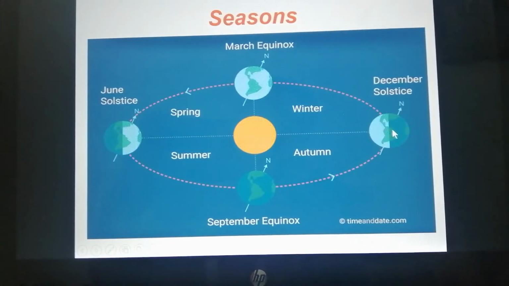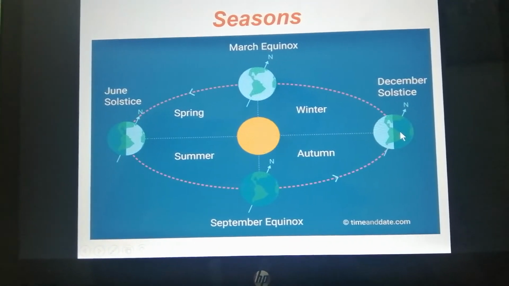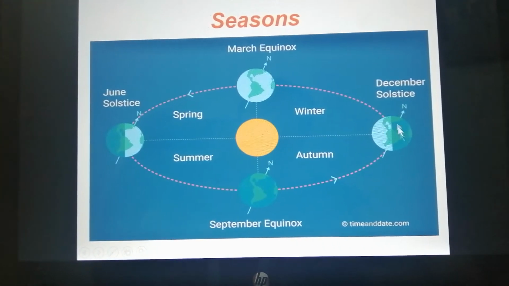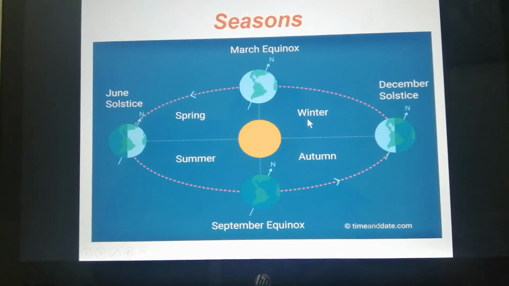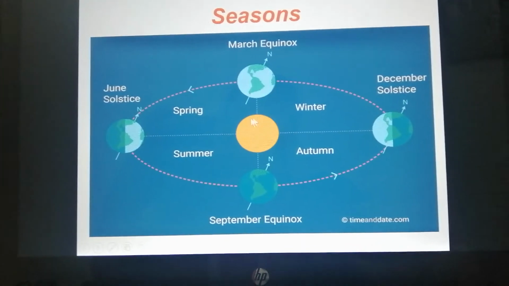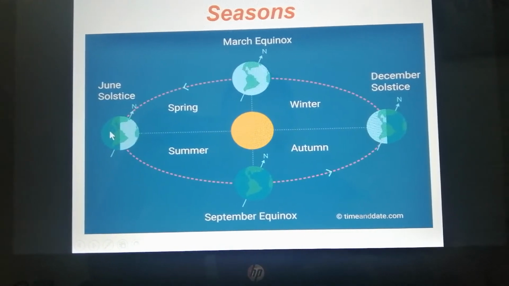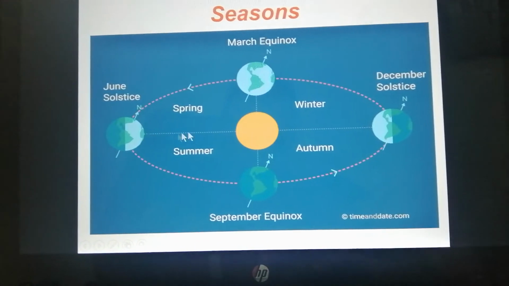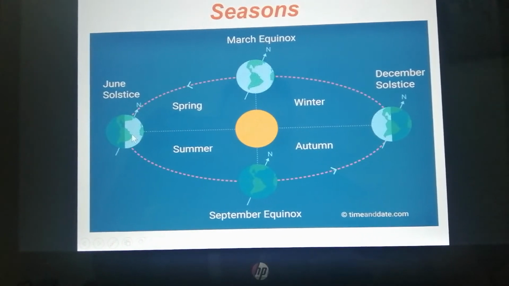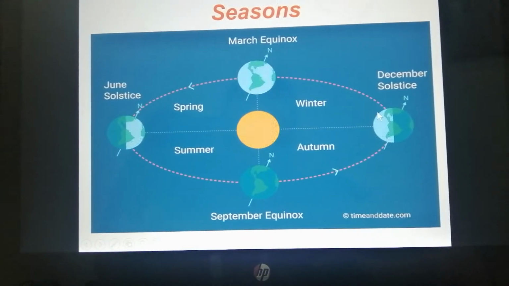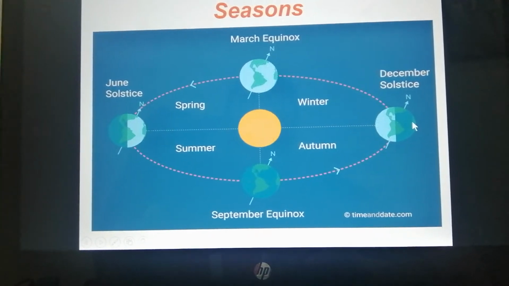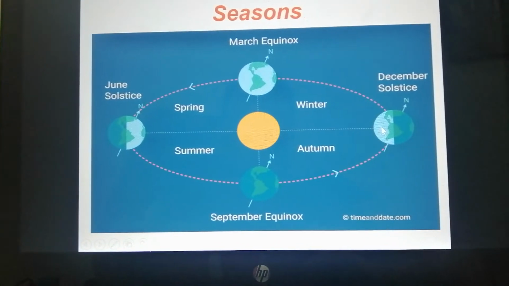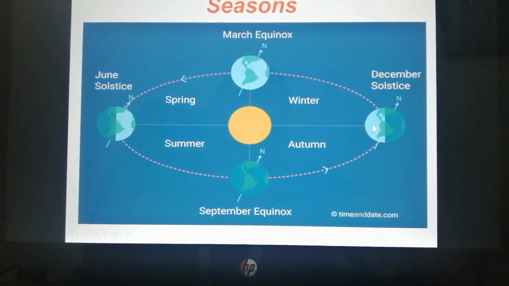What about here on the side? Where is the northern hemisphere? It is away from the sun. It is not facing the sun, so it will be winter. So the tilted axis divides the Earth into southern and northern. The one that is facing the sun will be summer and the other will be opposite. The one that is away from the sun will be winter, and the other will be opposite.